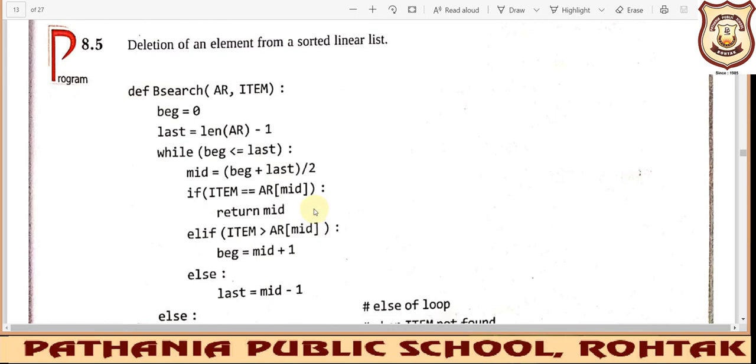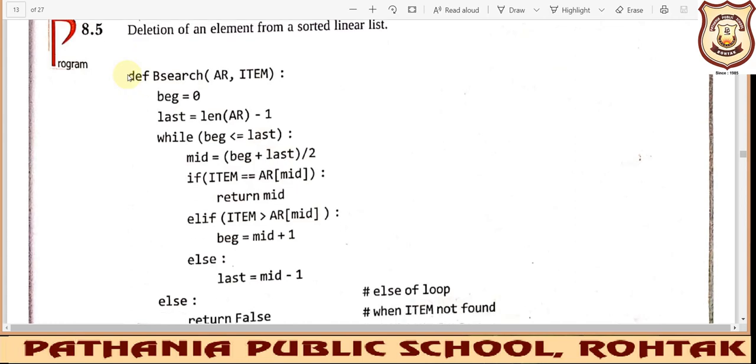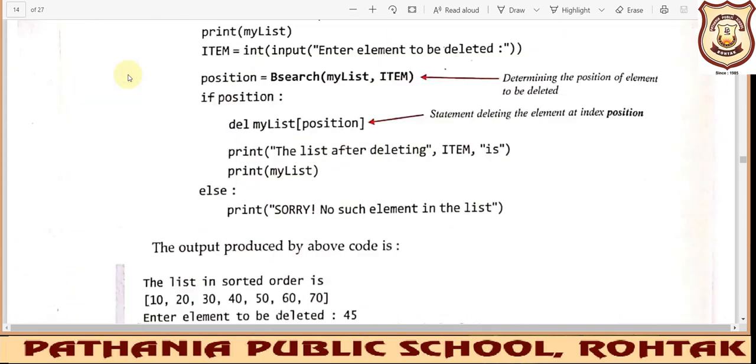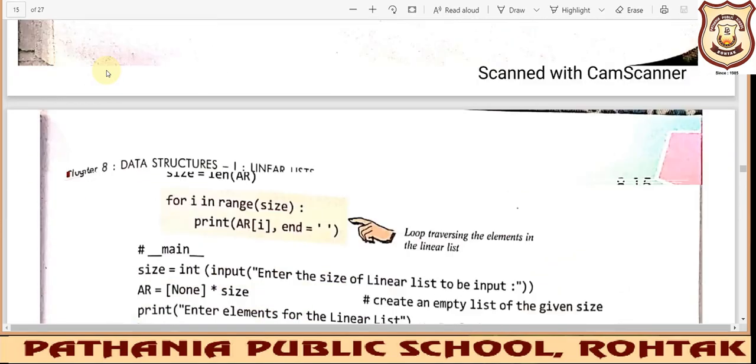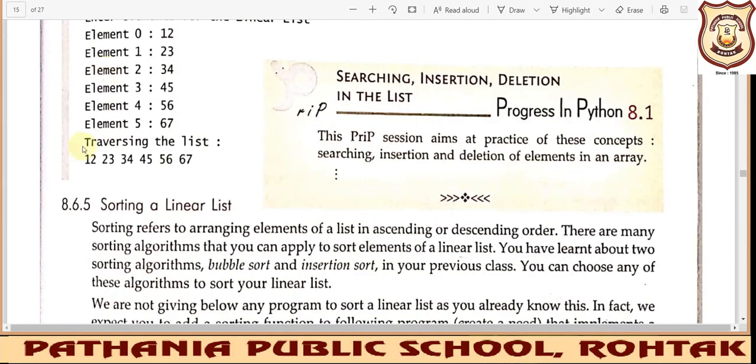I'm sending a PDF of the supplementary reader. You may purchase it, otherwise till it is available to you, you can use the PDF to be parallel with me, right? So traversal is to process the data. Fine. So up to here we have covered in our previous videos. You can go through these previous videos so that you may be parallel to me whenever I start next.